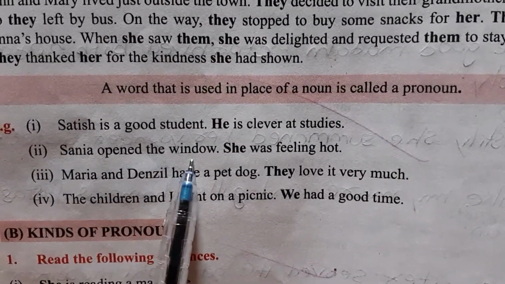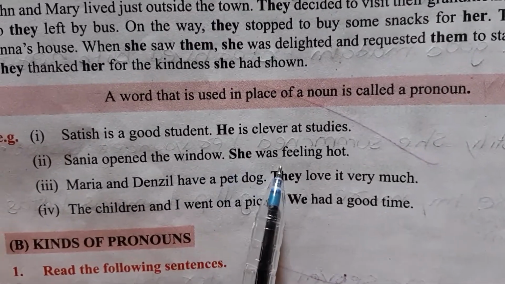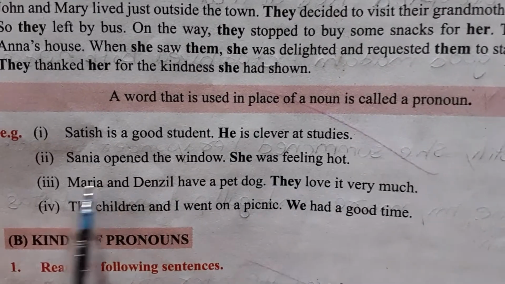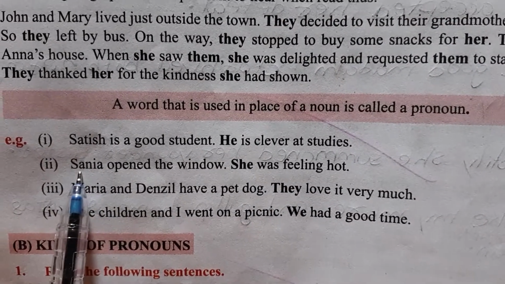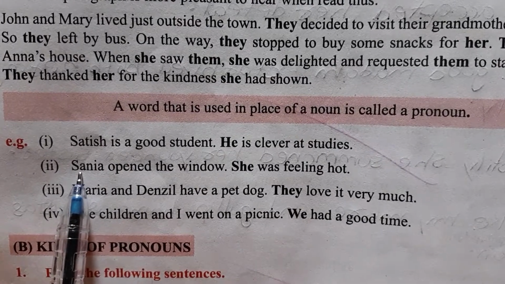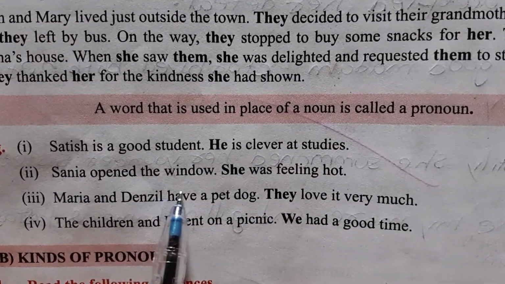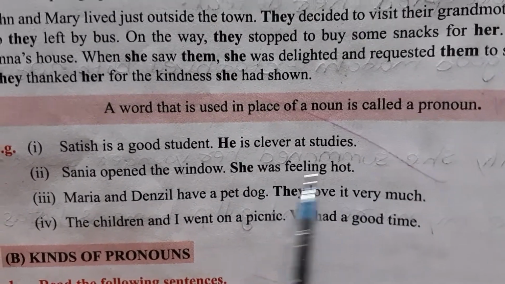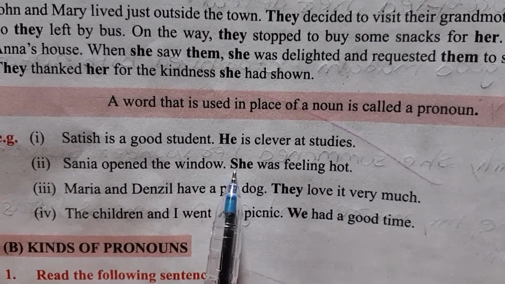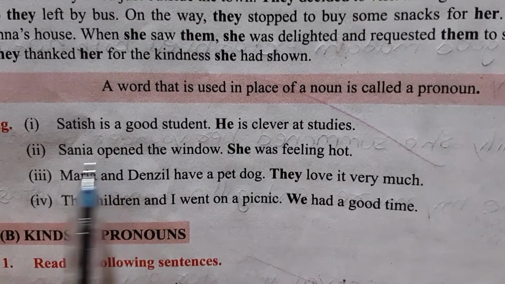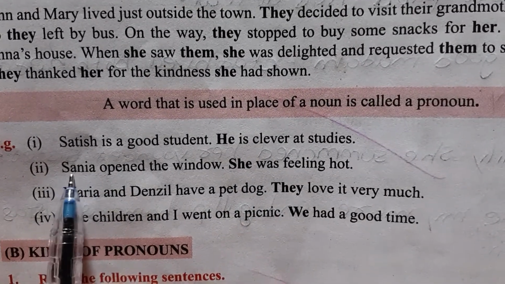Saina opened the window. She was feeling hot. Now Saina is the name of a girl. She has opened the window. She was feeling hot. So she, this pronoun is used in place of her name, the noun.